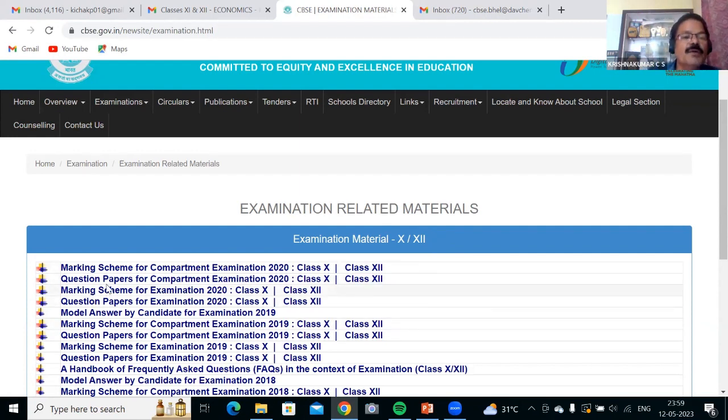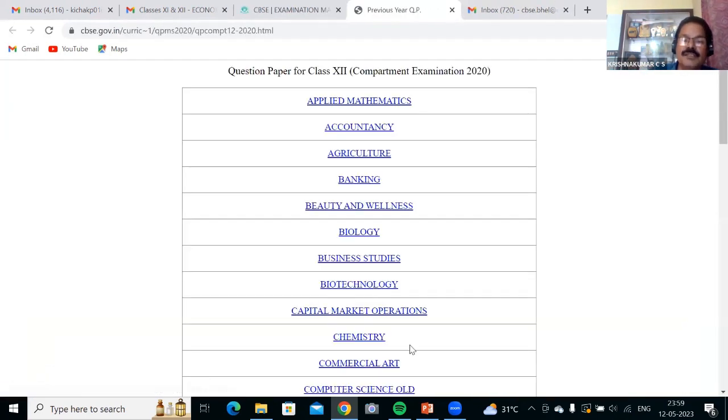You see, the compartment question paper for compartment examination 2020, up to 2020 only they have updated. They will be updating. The latest one we can collect even from the various WhatsApp groups. See, class 10, class 12, if you go like this, the subject will come. You can select the subject, go on to it. Advantage is, different regions' question papers will be available. Delhi region, Madras region, different regions' question papers will be available. And marking scheme also is available.